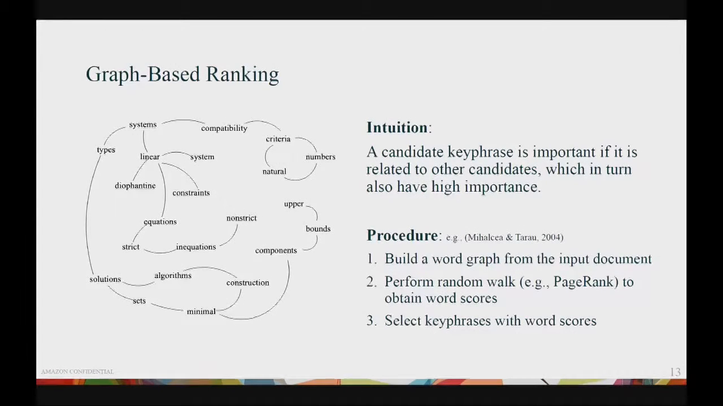So this is a typical procedure. First we build a word graph from the input document, where each node represents a word in the document, and the edges indicate the relatedness between two words. Then we perform a random walk on this word graph to obtain the word scores. Here, PageRank is arguably the most famous example. Finally, we select the keyphrases with the word scores obtained from the random walk.